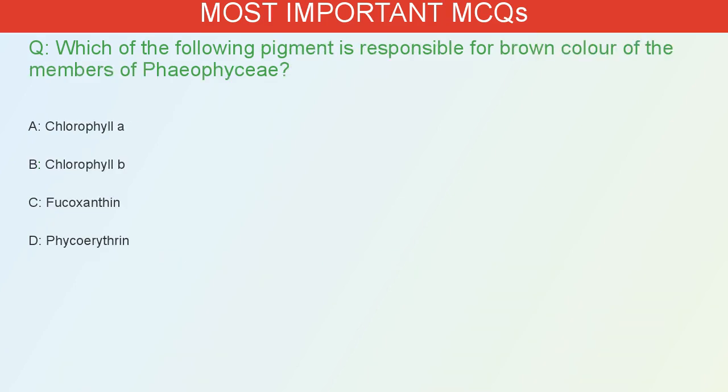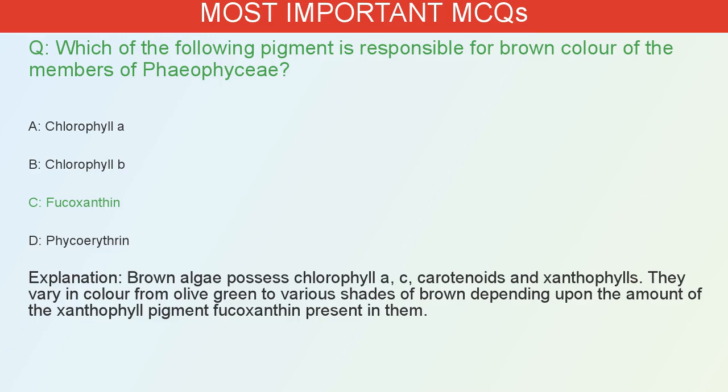Which of the following pigments is responsible for the brown color of the members of Phaeophyceae? A. Chlorophyll a. B. Chlorophyll b. C. Fucoxanthin. D. Phycoerythrin. The correct answer is C. Brown algae possess chlorophyll a, c, carotenoids and xanthophylls. They vary in color from olive green to various shades of brown depending upon the amount of the xanthophyll pigment